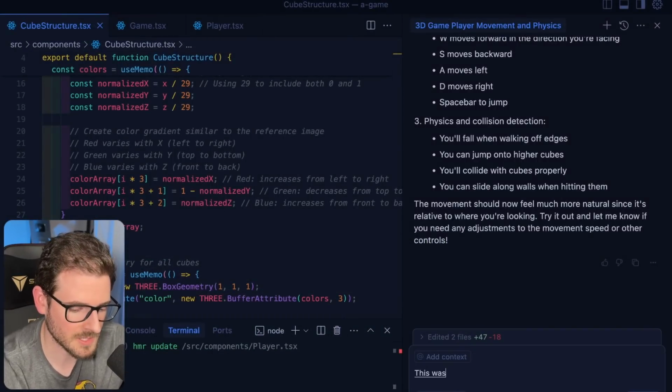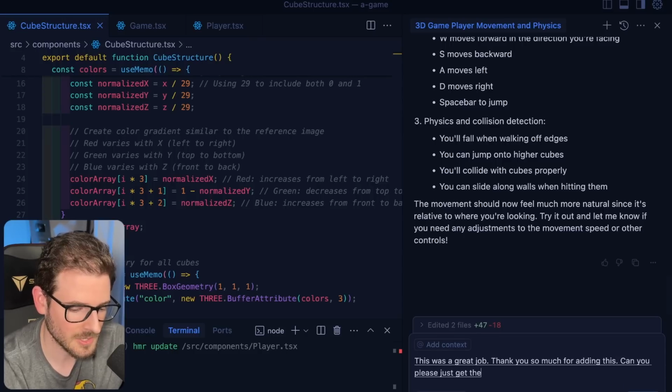This was a great job. Thank you so much for adding this. Can you please just get the player to move around now? He seems like he's stuck on these green cubes.